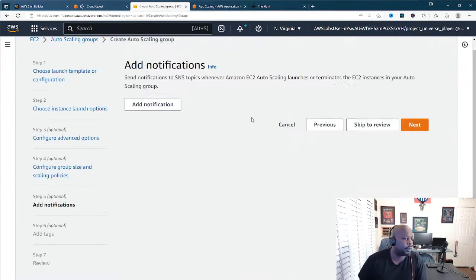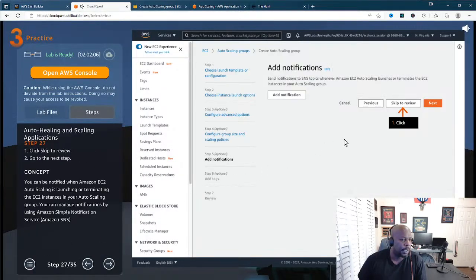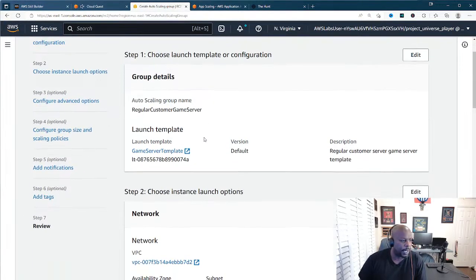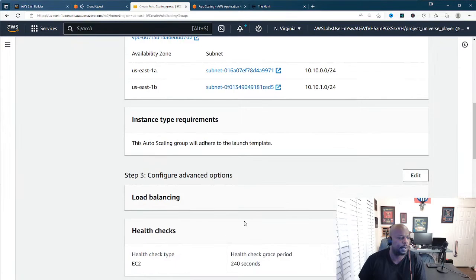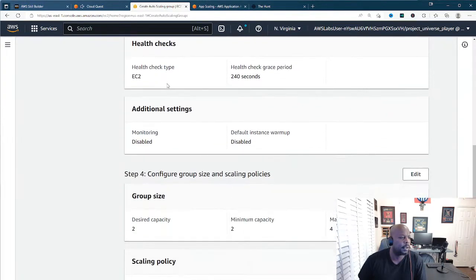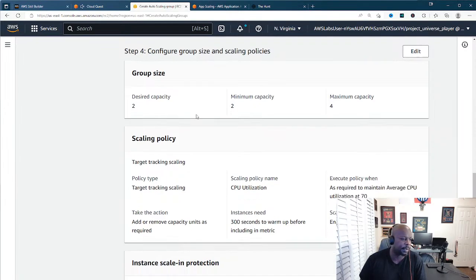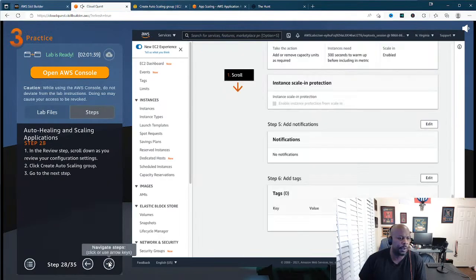All right, so now let's see what we got. It says click skip to review. Okay, and then making sure that we got game server template, VPC, US East 1A, US East 1B. Okay, health checks every 240 seconds, that's the grace period. And then desired capacity, minimum capacity, and maximum capacity. That's what we're looking for, okay? So skip to review, did that.